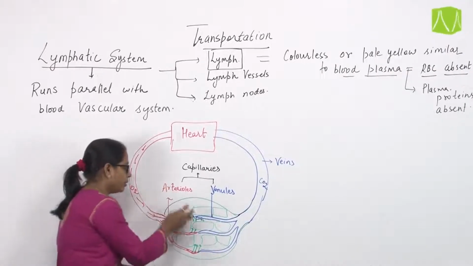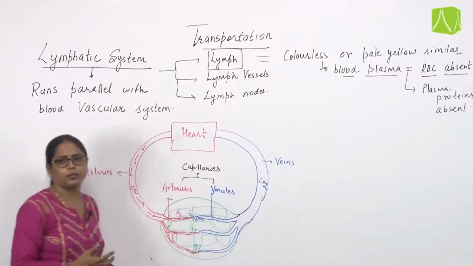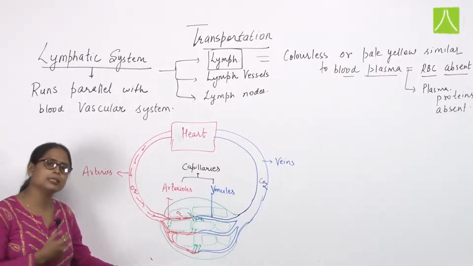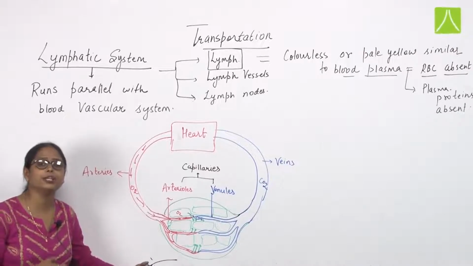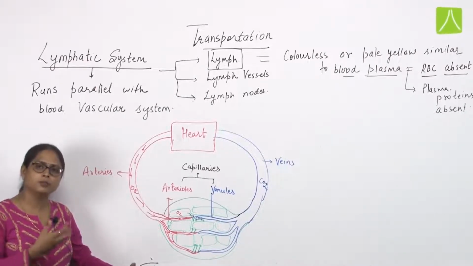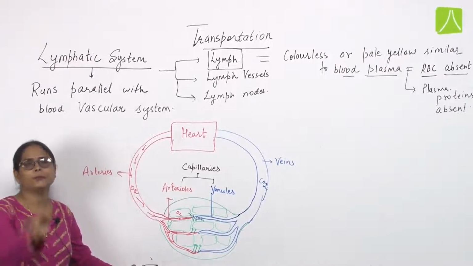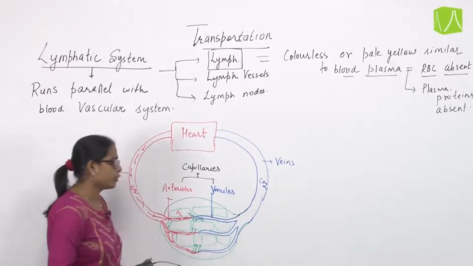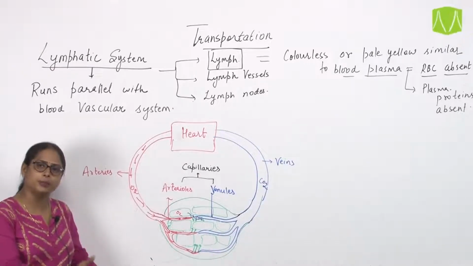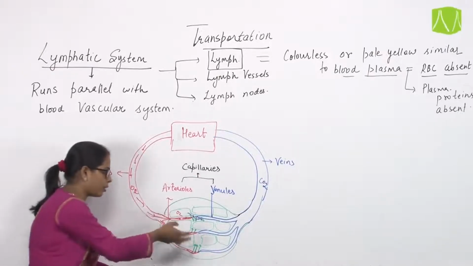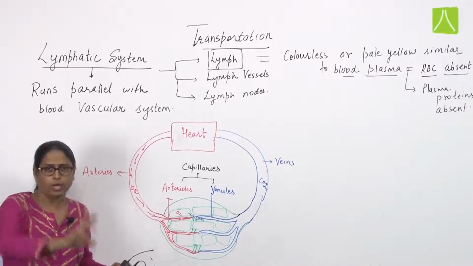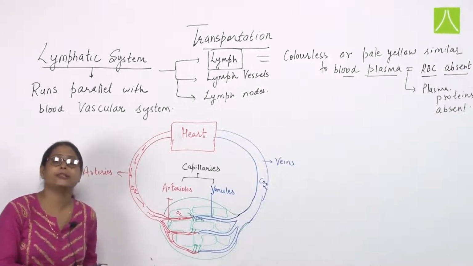Now, this fluid is known as lymph. But since this lymph has certain important nutrient substances and certain other substances, which need to again get mixed with the blood, these components of blood which have leaked out from the arterioles are converted into the lymph, and this lymph flows in another vessel known as lymph vessel.